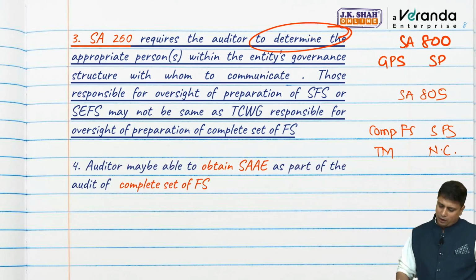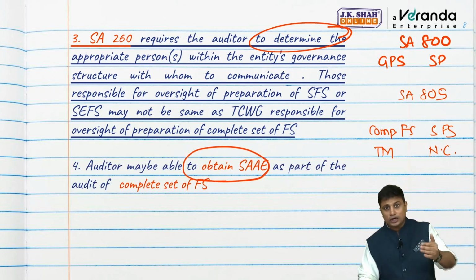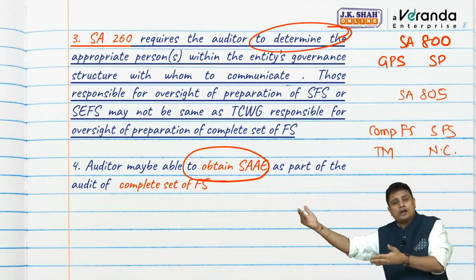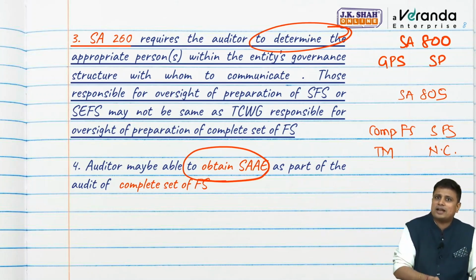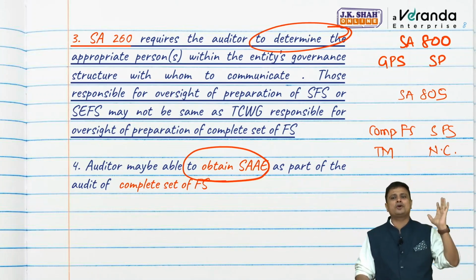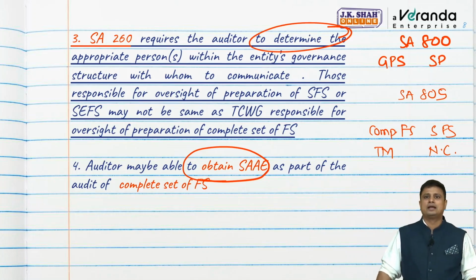Yes, definitely yes. Now, a lot of times when he is the auditor of a complete set of financial statements, he may get evidence while performing the audit for complete financial statements, for a single financial statement or specific element as well. So no problem. So the auditor may be able to obtain PSI as a part of the audit of the complete set of financial statements.